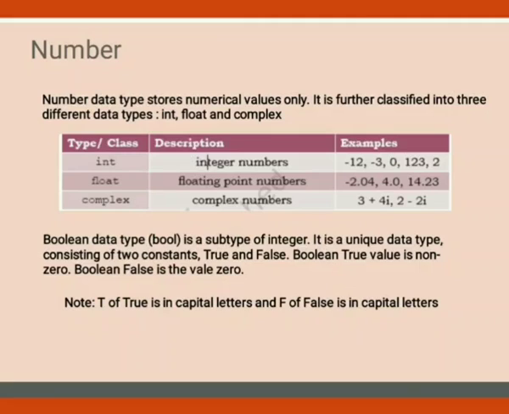We have learned that keywords have some special meaning. So boolean True is non-zero and boolean False is 0. Here we will note that the T in True is a capital letter and the F in False is a capital letter. Python is case sensitive, so we have to take the case into consideration also.